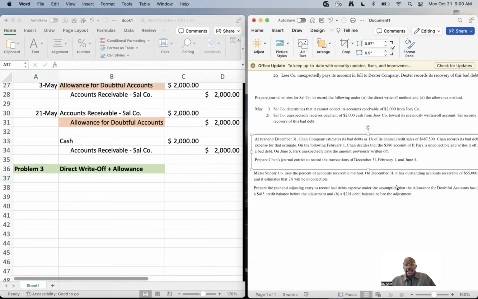How do we write off bad debt from a financial statement level? Okay. How do we write off bad debt from a financial statement level? Now, there's two ways. Let's go back to our notes. Let's build out our notes.